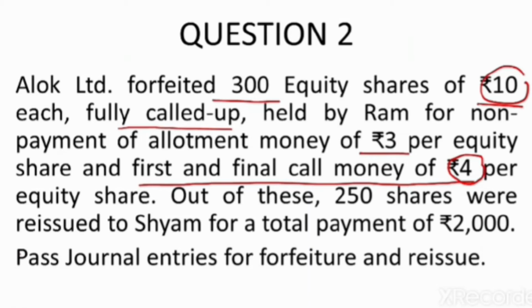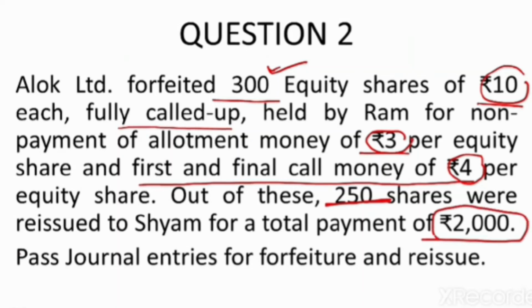So, children, we have forfeited 300 shares, a very important number to remember, and out of 300 we have reissued 250 shares for a total payment of 2000 rupees. Here also we have not been given the per share amount of reissue at which the shares have been reissued. So the amount is 2000 divided by 250, that is rupees 8 per share. So reissue is done at rupees 8 per share.